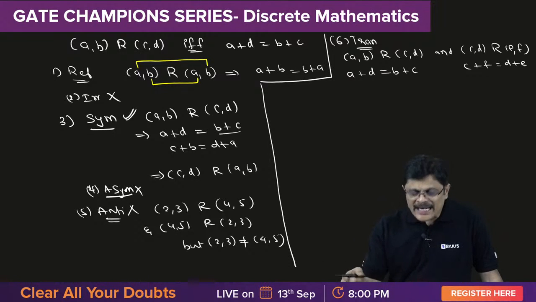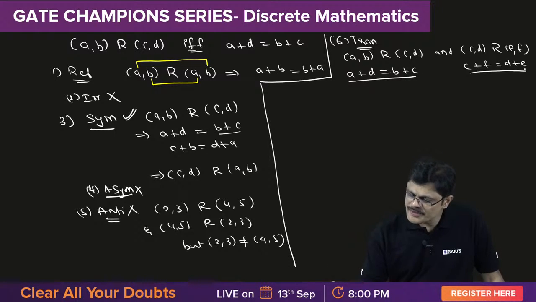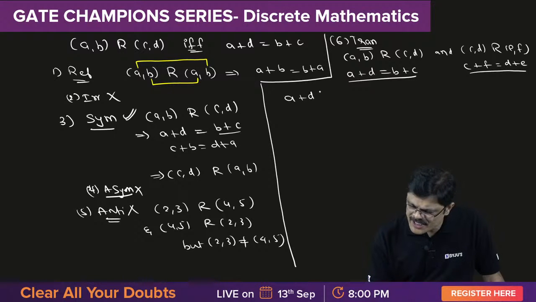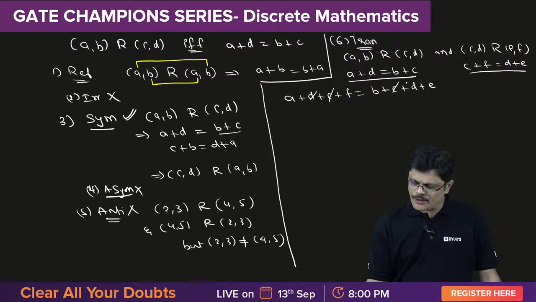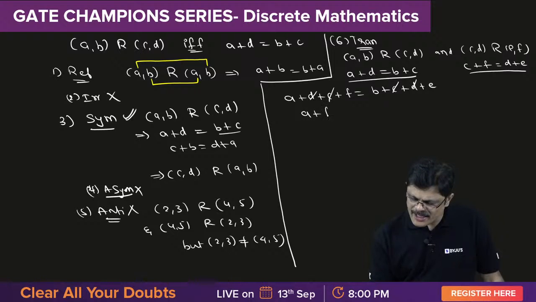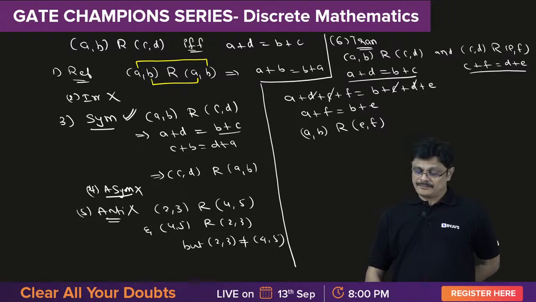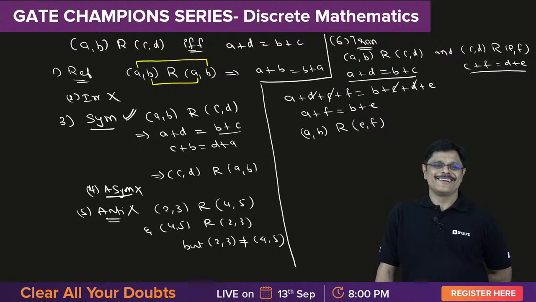Now what I do, I add these two equations. So when you add, what happens? It is A plus D plus C plus F is equal to B plus C plus D plus E. Now here C is gone, D is gone. What is remaining? A plus F equals B plus E. That means AB is related to EF. It is transitive.